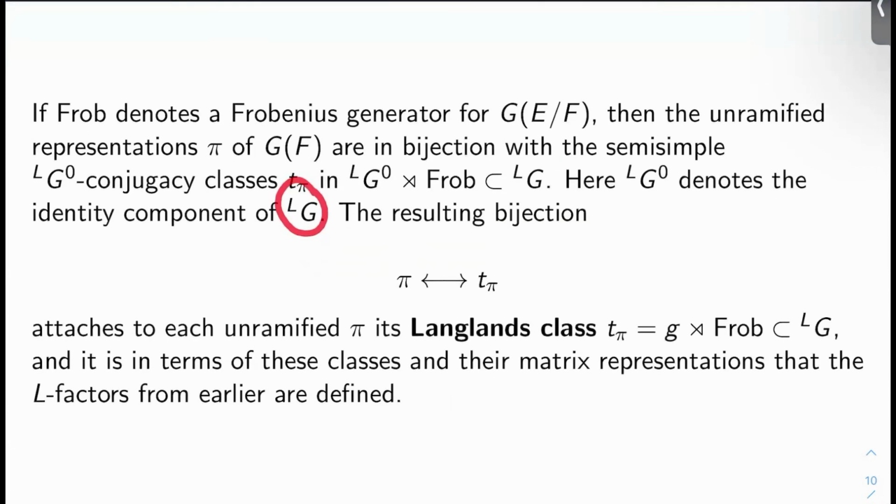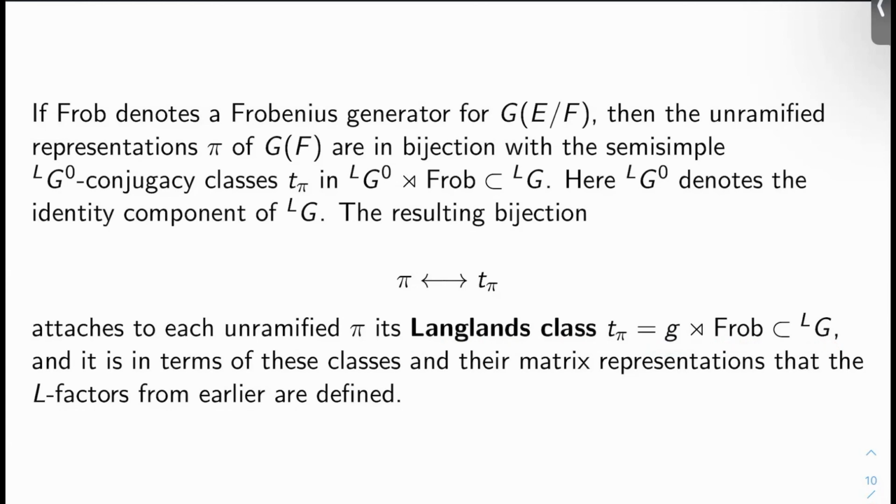Okay, so you have this bijection, right? The bijection matches up each pi with this conjugacy class T sub pi, right? To each unramified pi, we're attaching some T sub pi, and that T sub pi is what we call the Langlands class. And what is it? It's just g semi-direct product Frob in the L group of G, okay, for some g.